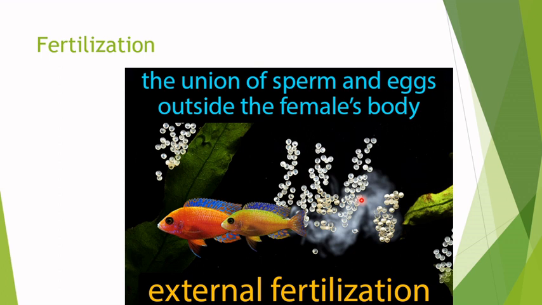Now, the fertilization can be two different ways. The first one would be the external fertilization. External fertilization can only happen in water, so only aquatic animals or animals that live very close to the water can do it. So the ones that are going to do it are going to be fishes, some insects, and some terrestrial animals like the amphibians. In this case, the female lays the eggs, and the male then is just going to spread the sperm on top.